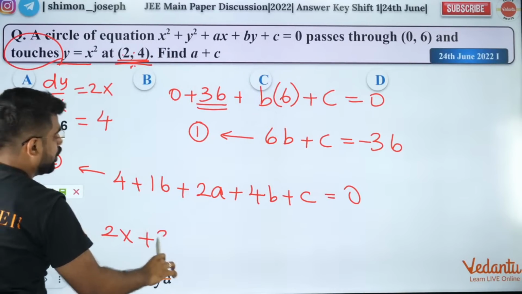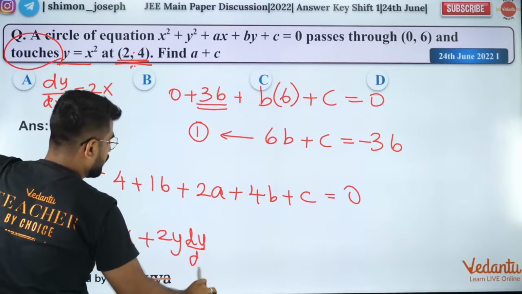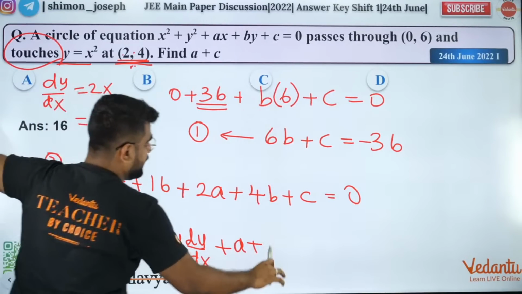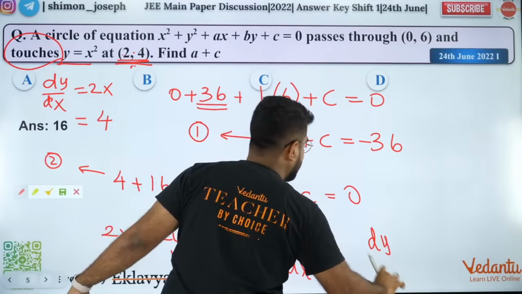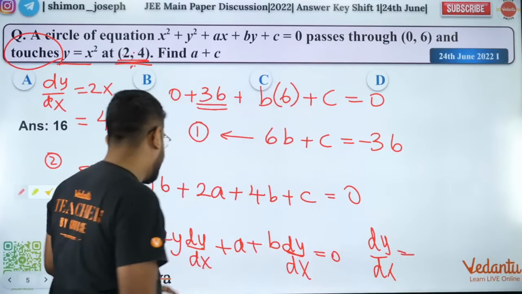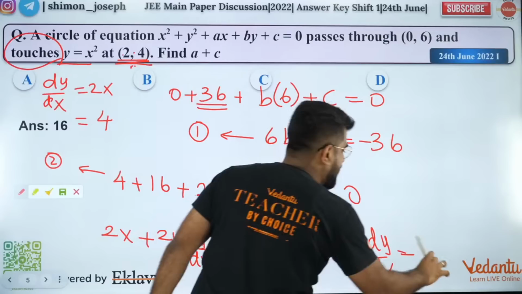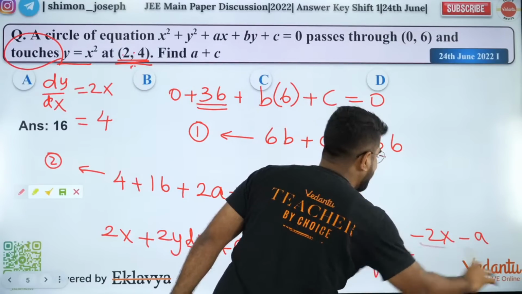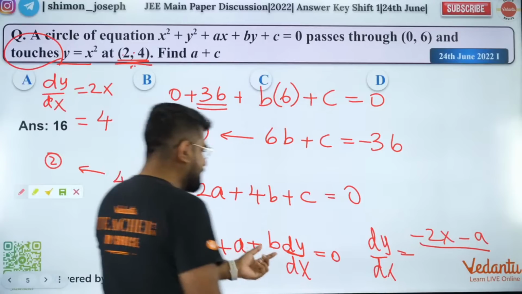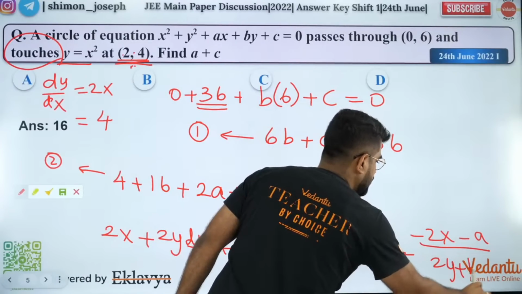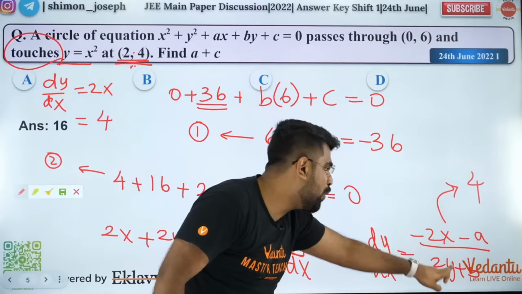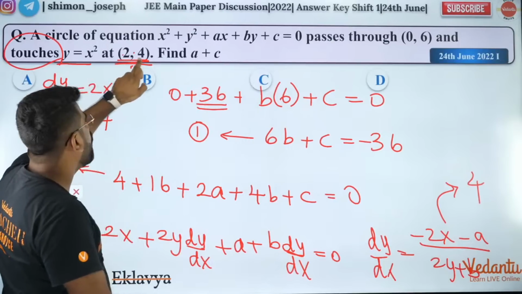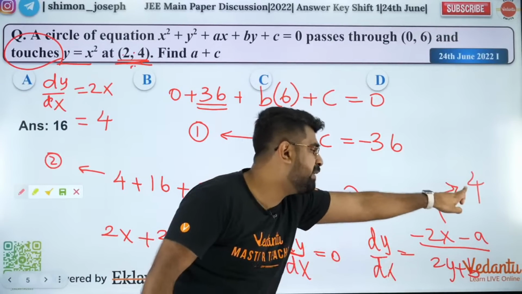So 2x plus 2y dy by dx plus a plus b dy by dx is equal to 0. So what is dy by dx? It is going to be minus 2x minus a divided by 2y plus b. Now this should also be 4. When x is 2, y is 4, the slope must be 4.